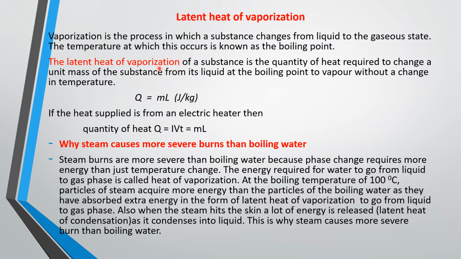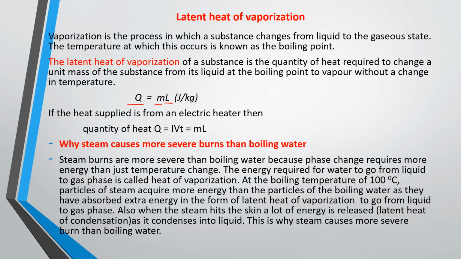The latent heat of vaporization of a substance is the quantity of heat required to change a unit mass of the substance from its liquid at the boiling point to vapor without a change in temperature. Based on our equation before, quantity of heat is equal to mass times latent heat of vaporization, Q = ml.